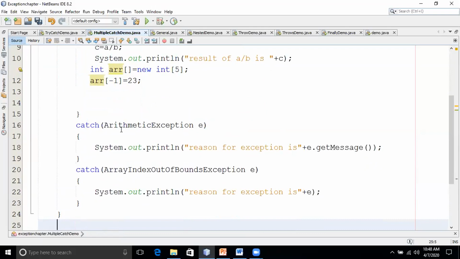Now, the first catch handler is for what? Arithmetic exception, for division by 0. You can give the reason as e.getMessage, or simply you can give e. The next is one more catch handler I have written here: ArrayIndexOutOfBoundsException. Understood, right? So now I'll run this code.